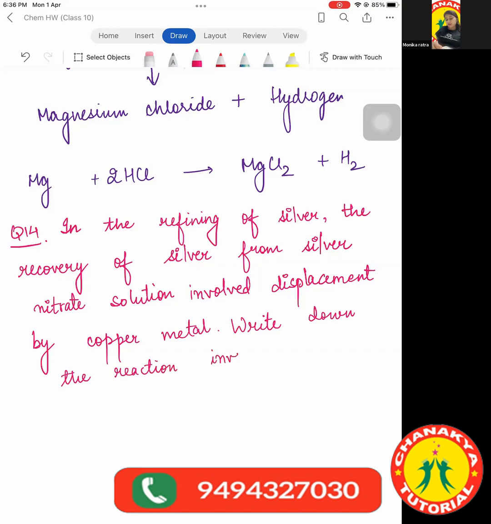So basically what is happening? They are saying that they are refining silver metal. Means the final product will be silver metal, right? And from where are they refining the silver metal? From the silver nitrate solution. Means silver nitrate solution will be acting as a reactant. And it is involving the displacement by copper metal. Means the silver nitrate solution is reacting with the copper metal. Now write the reaction. I have given the maximum hint. Ma'am, written. Very good. Has anyone else written?